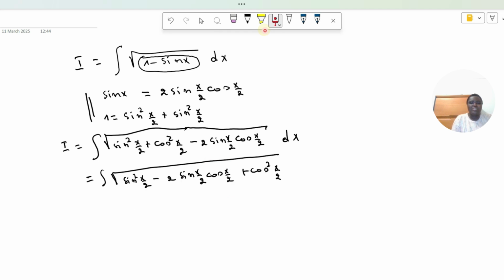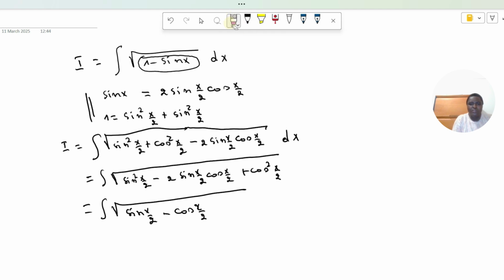We have the relation a squared minus 2ab plus b squared, and we all know that is equal to a minus b, squared. So rewriting to this relationship, this will be equal to integration of square root of sine of x over 2 minus cosine of x over 2, squared.